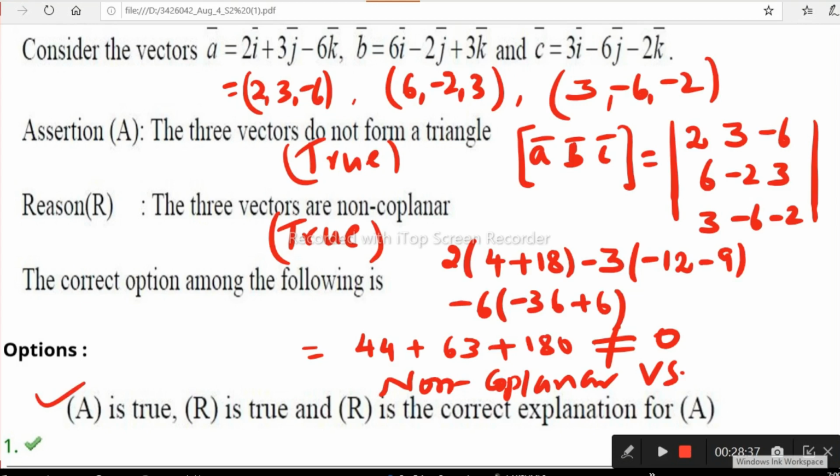So what do we understand from this? Only coplanar vectors form a triangle. Non-coplanar vectors cannot form a triangle. How do you know whether they are coplanar or non-coplanar? You just have to check box ABC. If box ABC is 0, then those are coplanar vectors. Not equal to 0, non-coplanar vectors. Here clearly the given vectors are non-coplanar. That's why 100% the first option is correct, right? Now look at the next question.